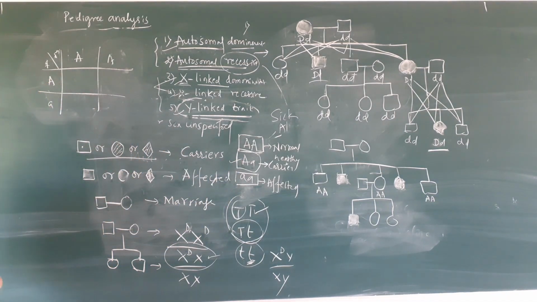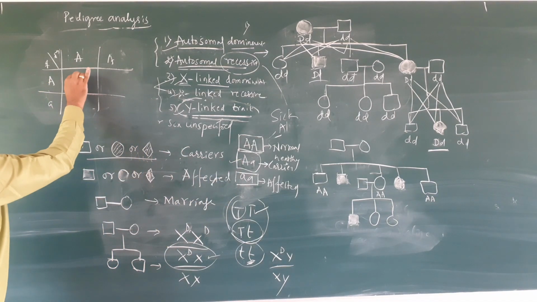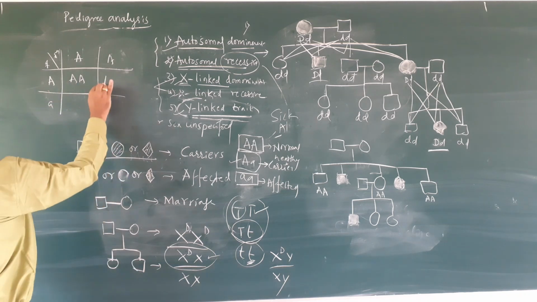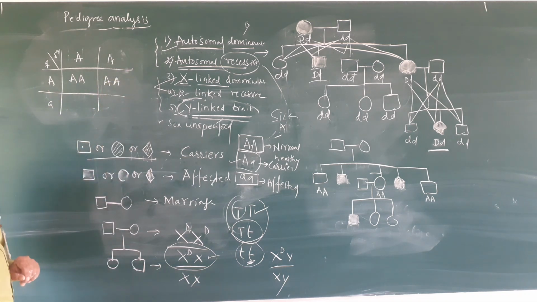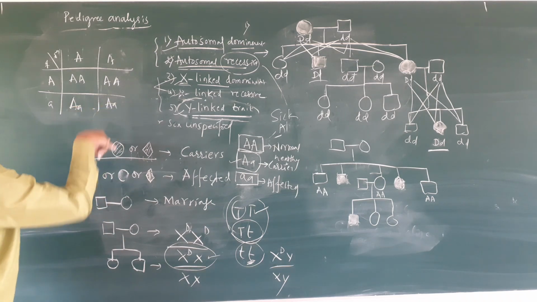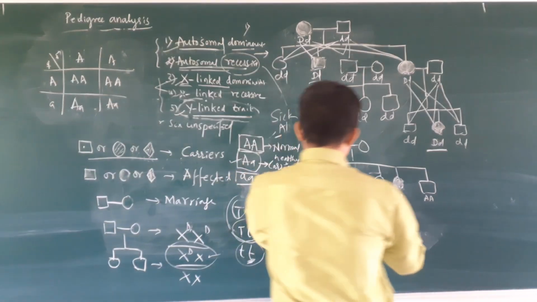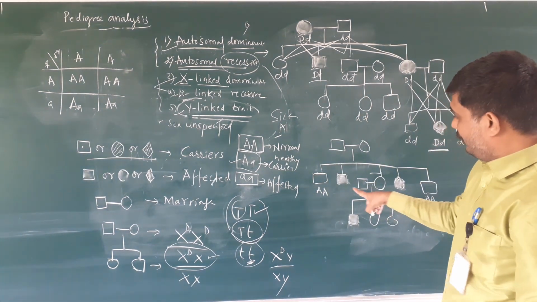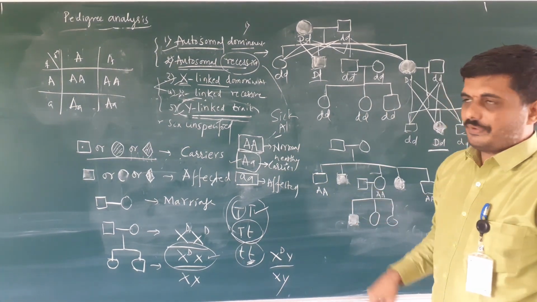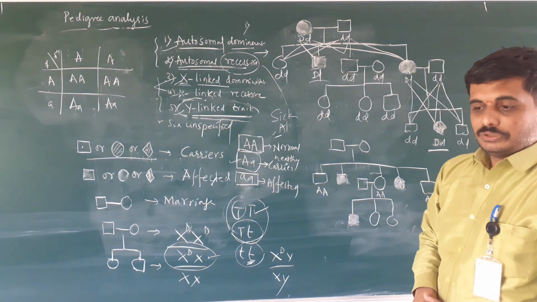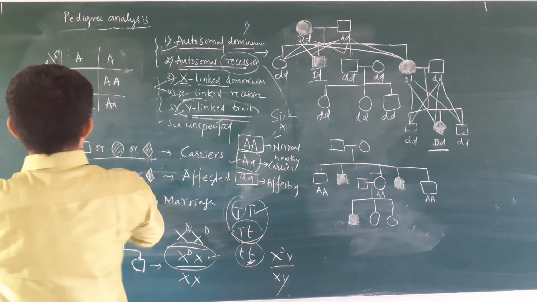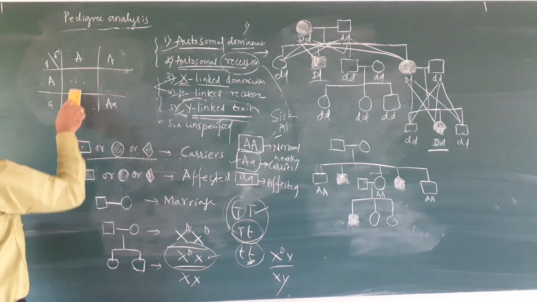Is it possible? Capital A is a normal person. Capital A, small a is a carrier. But here both children are affected, and 50% are normal. It is not possible. So both male and female must be carriers.